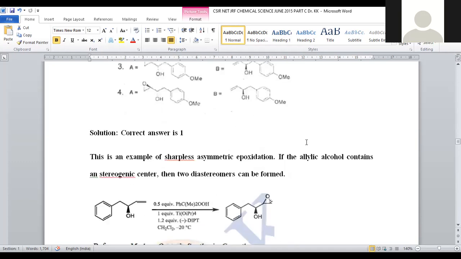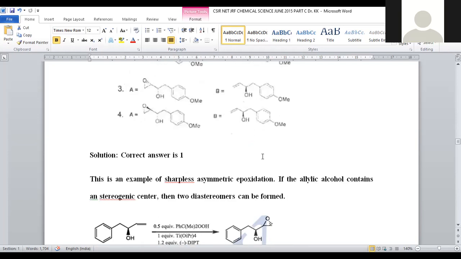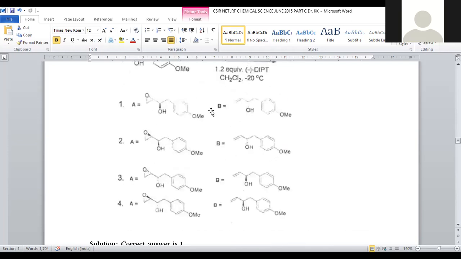What is the final product? We have to get it. For that purpose, we are taking initially the enolic form. Upon treating with all these reagents, minus DET is stereoselective for the epoxide on the back end. Always the epoxide will be generated on the back end. That is only provided in option number 1.